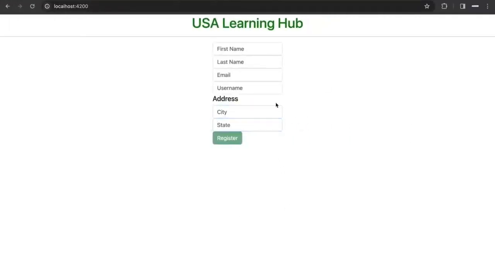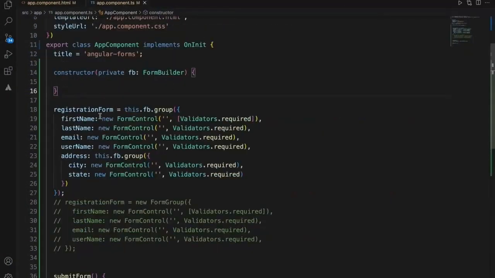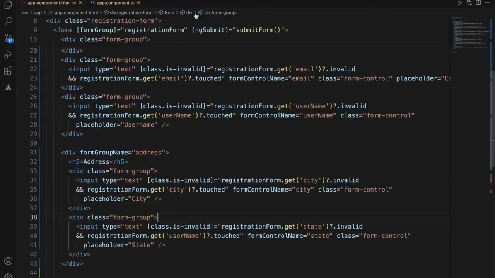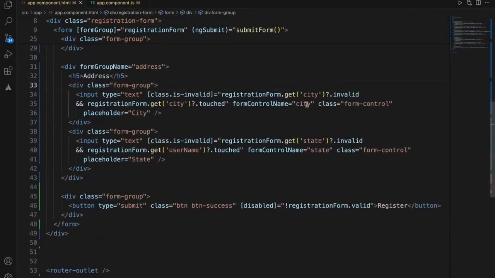But these validations are not going to work. Why? Because this is the inner form group. We have a form group here, the parent one, and within this, again a child. So to get hold of this particular field to apply the validation, there is one minor change that we need to do. Once we get this, we can even call get, or directly refer to address.state, address.city.